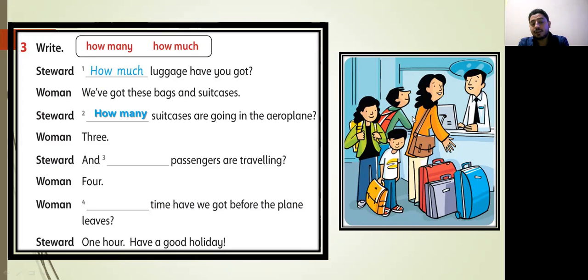Steward asked about passengers. So we use what? Passengers are traveling. Passengers is a countable noun. Yes, so we use how many. Number 4, woman asked another question. Time. Time is an uncountable noun. Yes, how much time have we got before the plane leaves? How much time have we got before the plane leaves? 1 hour. Have a good holiday.